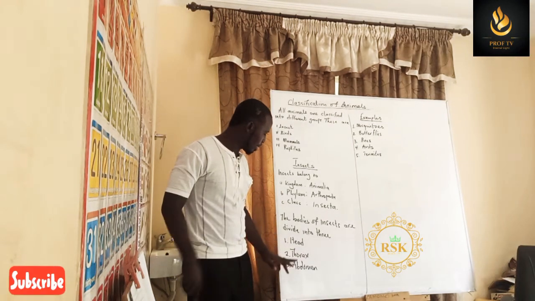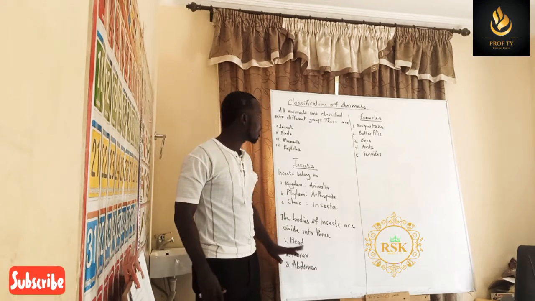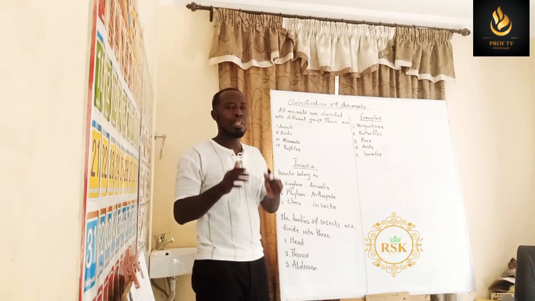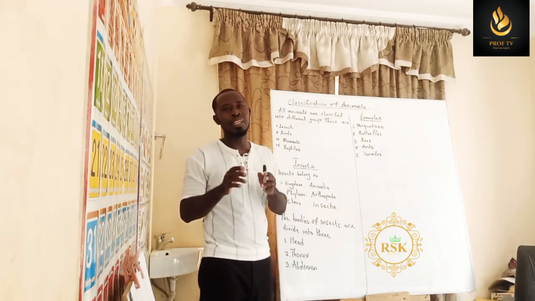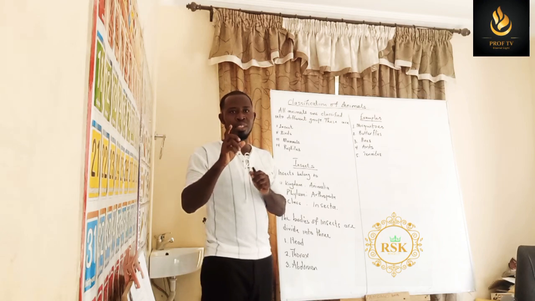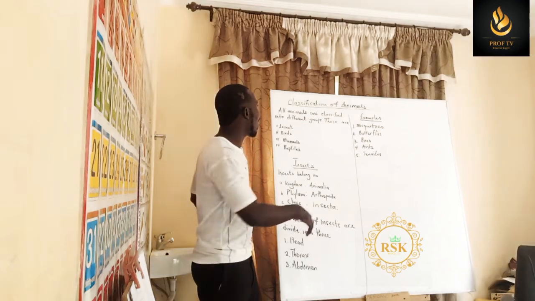Thorax is the chest, and then the abdomen. The abdomen is the tail part of the insect. So the next time you get hold of an insect, carefully observe the head, the thorax, and then the abdomen.